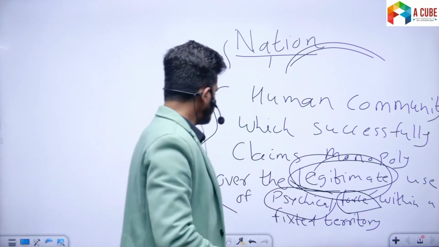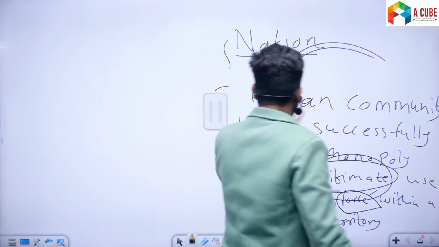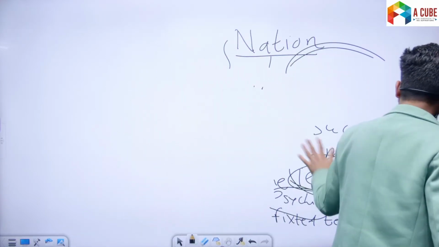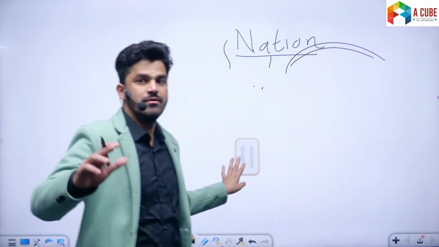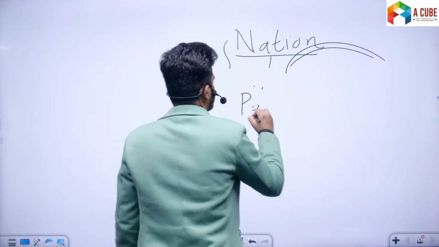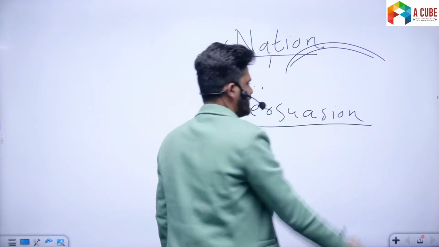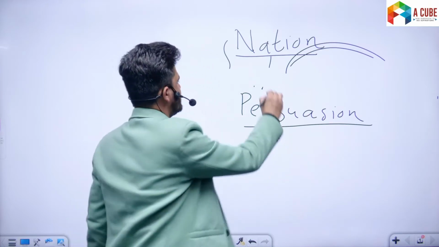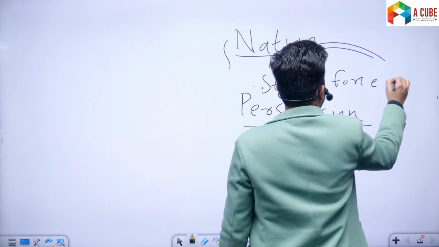Still there is some element of coercion when it comes to the state, but the nation is predominantly based on persuasion, and the state is predominantly based on force or coercion.